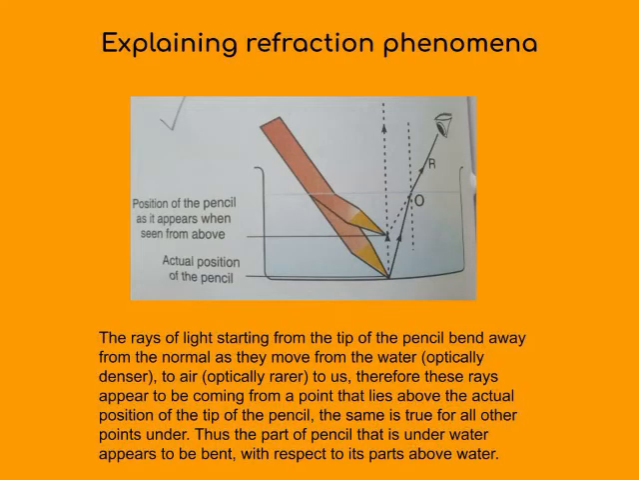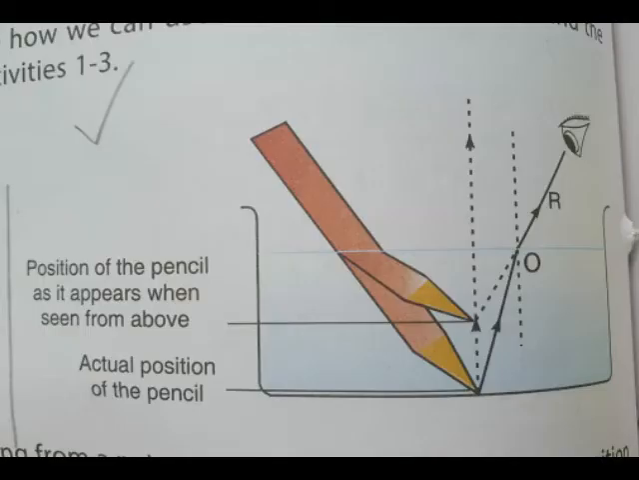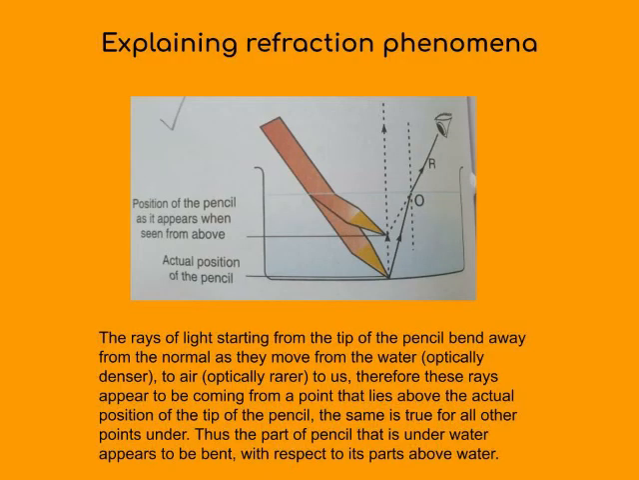In this figure, I am explaining the refraction phenomenon when we keep a pencil obliquely in water. Now see here, a ray of light going from the tip of the pencil from water to air is bending away from the normal. And to us, it seems as if the ray of light is coming from a point above the tip of the pencil. So the pencil appears to be bent at the boundary of air and water.